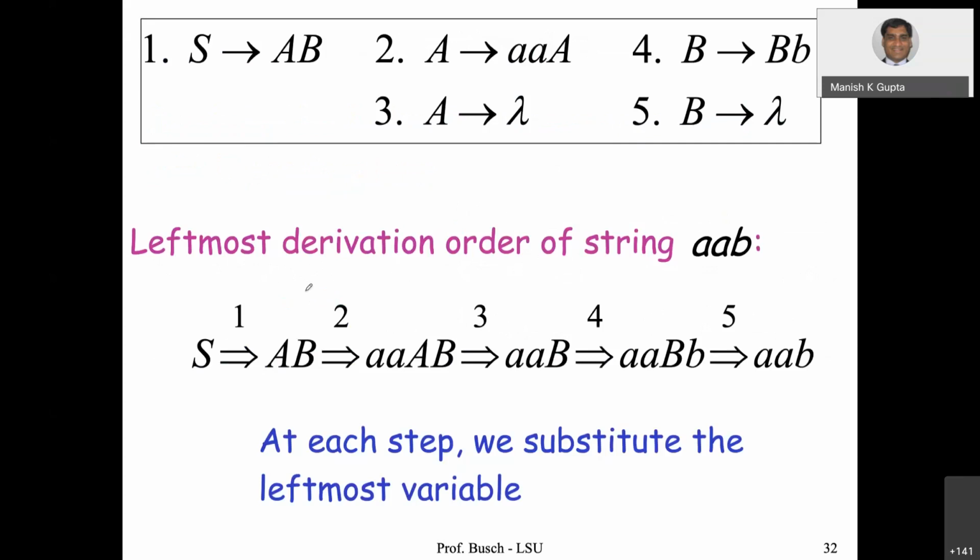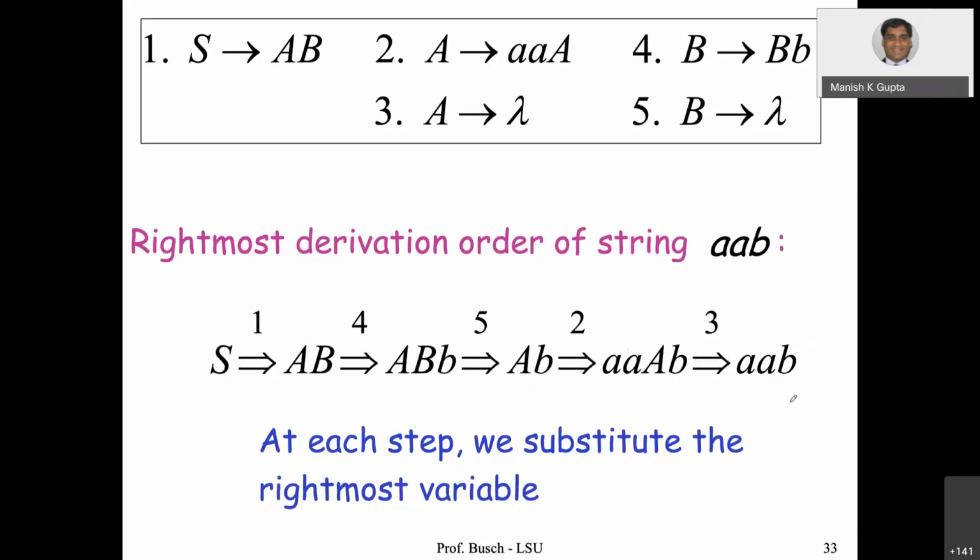The first is the leftmost derivation. We are going to use only the leftmost variable at each step. So S going to AB, and then replace A by AA, and then again use A going to lambda, so you get AB. Then use the fourth rule, B going to BB, and then B going to lambda, so we arrive at this string. So basically at each step, we substitute the leftmost variable and apply that production rule to arrive at this string. Similarly, we can use the rightmost derivation.